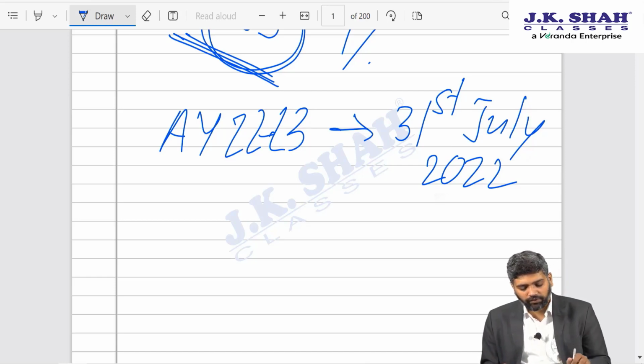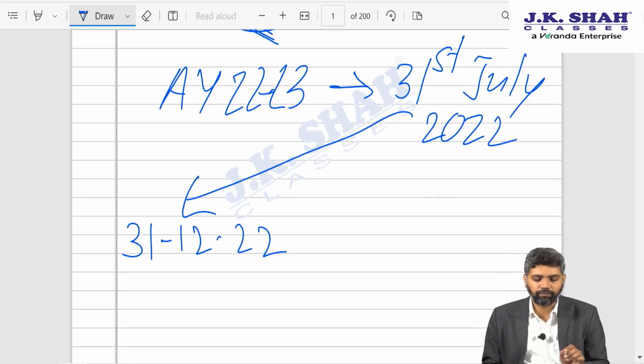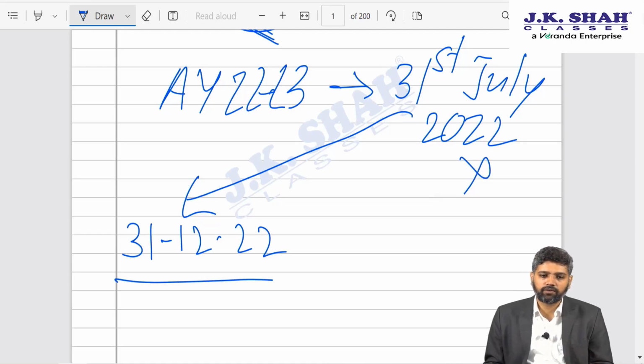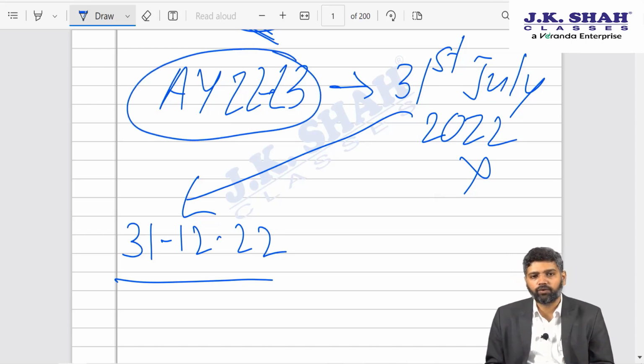Now suppose you want to revise this return, then the last date for revision of this return is 31st December 2022. Suppose you did not furnish the original return at all, then the last date for belated return is also the same, that is 31st December 22. Suppose this 31st December 22 has now gone. You want to file a return for AY 22-23. So what do you do?